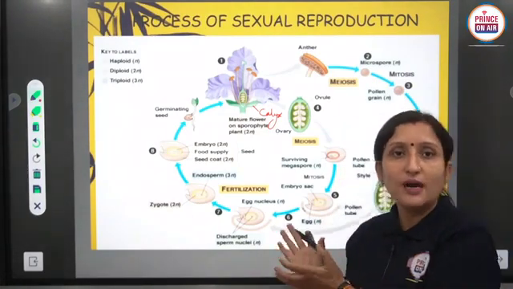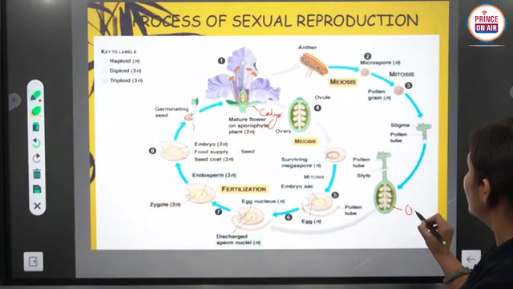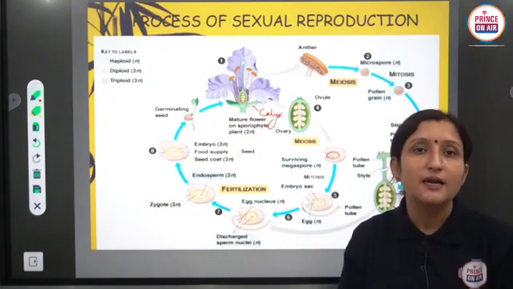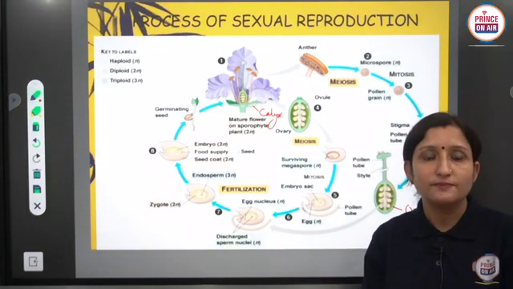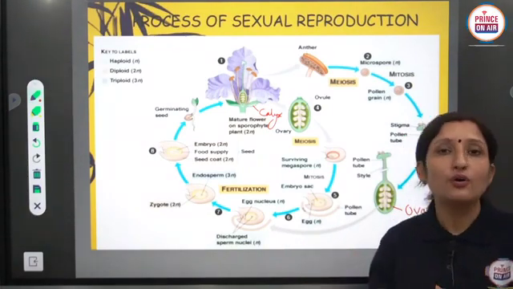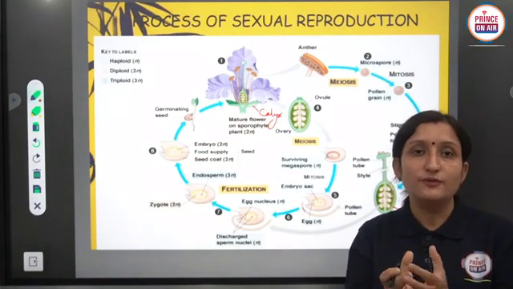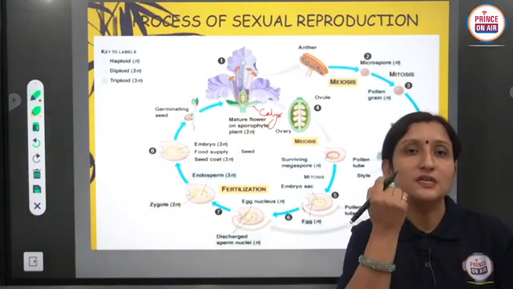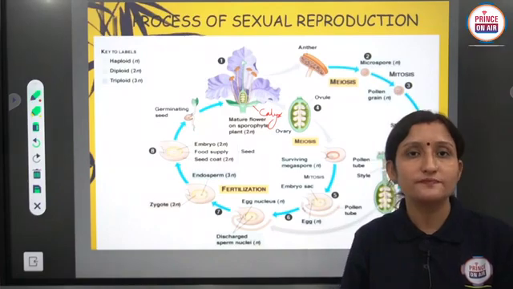Ovary is the swollen part of the carpel, in which the ovule is present, and after fertilization this ovary is converted into fruit. One or multiple ovules are present inside the ovary. If one ovule is present, then a single-seeded fruit is developed after fertilization, for example, mango.